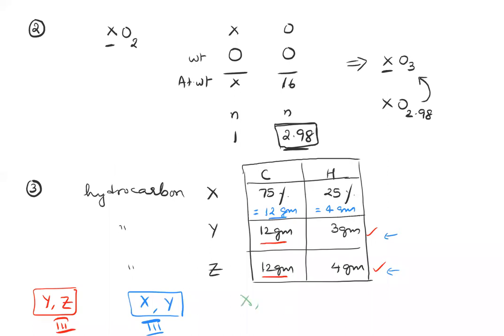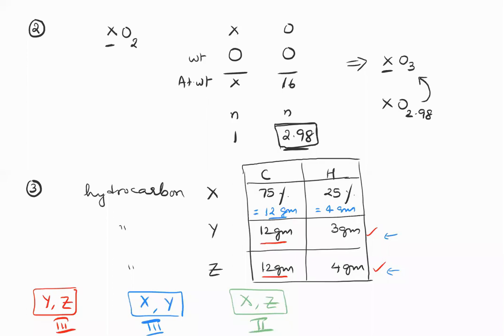In compound X and Z, for the same amount of carbon, you have the same amount of hydrogen. So the carbon to hydrogen ratio is a constant, which means it is the law of definite or constant proportions. So the amount of carbon to hydrogen is the same in X and Z. Therefore, it is the law of definite proportions.